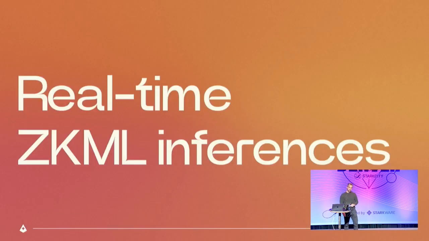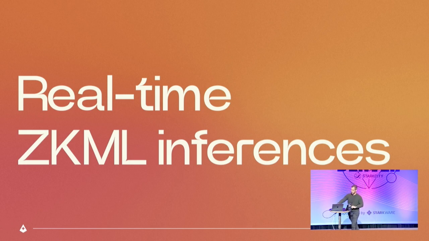And one of the latest things that we released, last week or 2 weeks ago, is real-time ZKML inferences. This means that Orion is being used at the core of Giza, and from Giza we are deploying these models into a production-grade scale, and we can create these inferences in real time, which means that you can make a request and get back the results immediately.